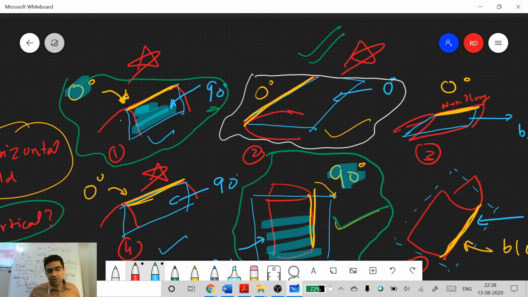This is not a vertical fold. This is a horizontal fold. This is also horizontal fold. This is also horizontal fold. It appears horizontal.